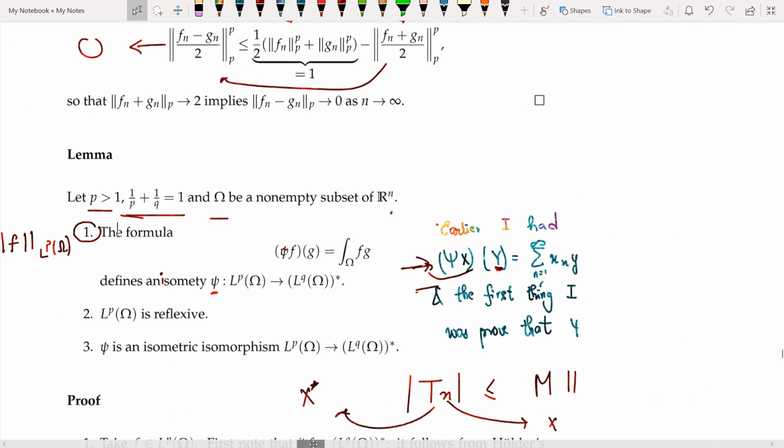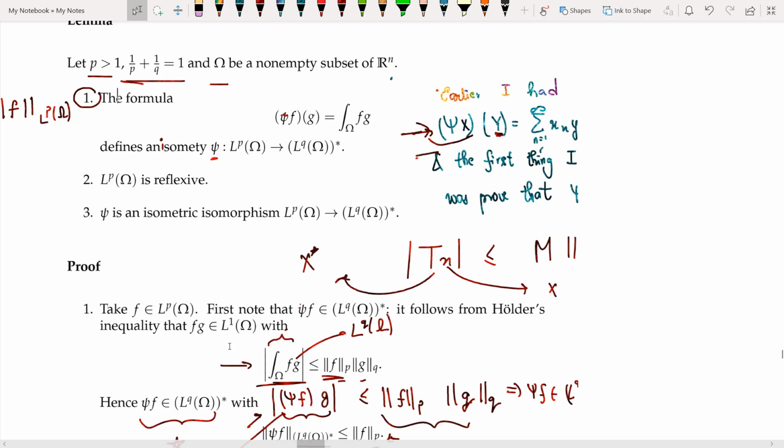So the very first thing that I do is prove that psi f is an element of Lq omega star. Why? Because this g is an element of Lq omega.